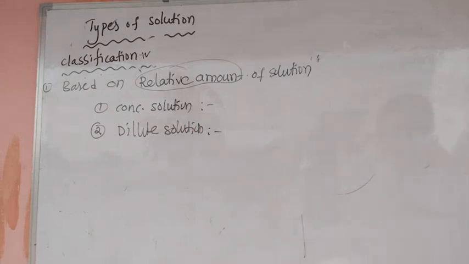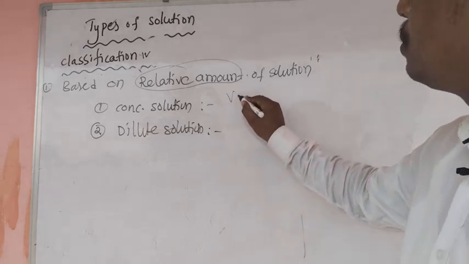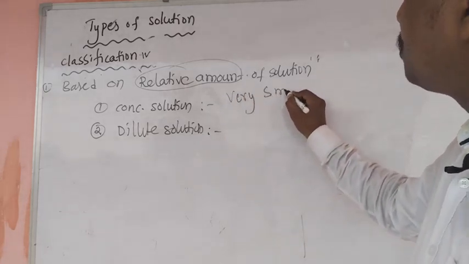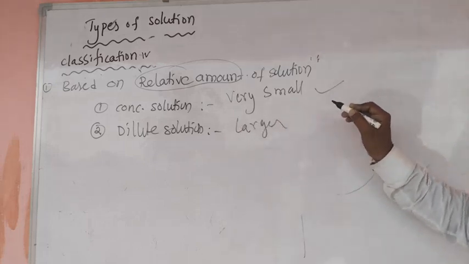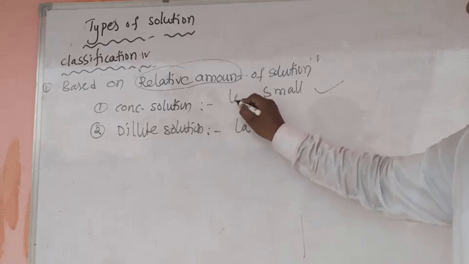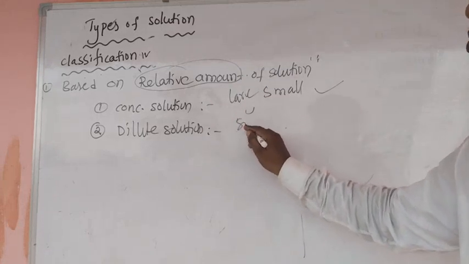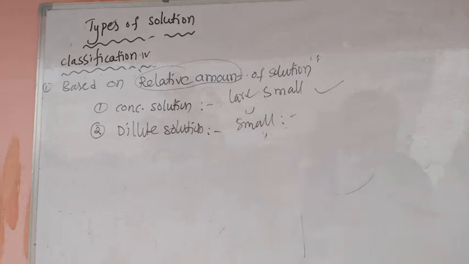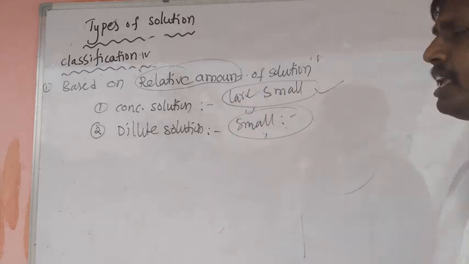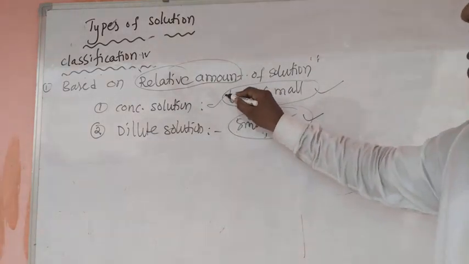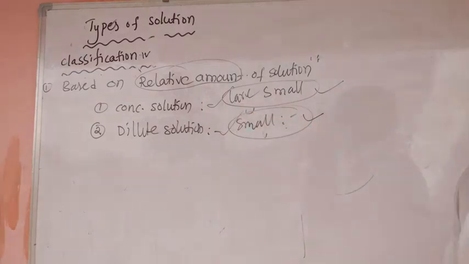A solution containing a relatively very small quantity of solute is a dilute solution. Here is a very large quantity of solute particles, so this is the concentrated solution. These are the dilute solutions.